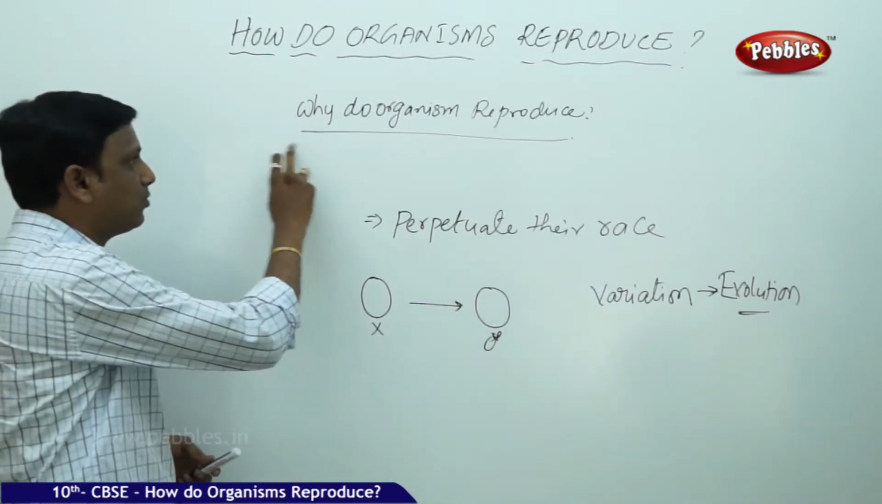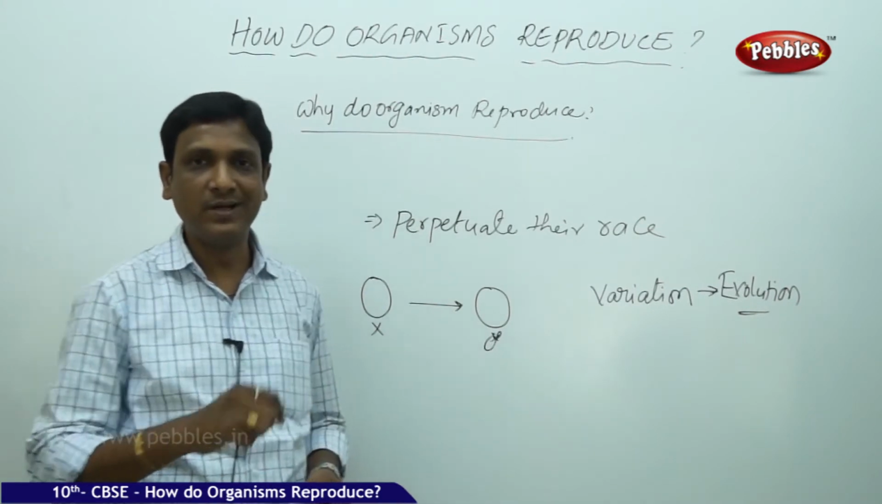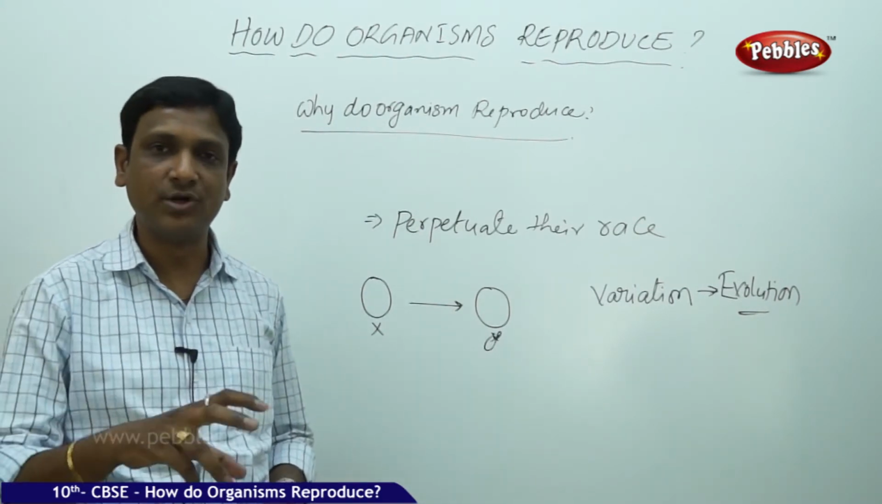So that is the reason why organisms reproduce. But here we learned one thing: reproduction is a complex process. It needs a lot of energy and materials.